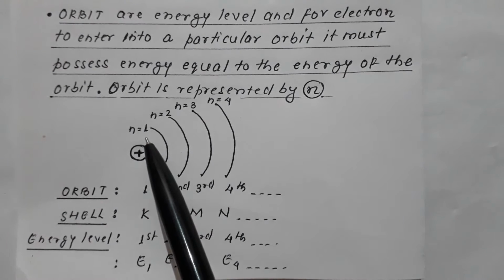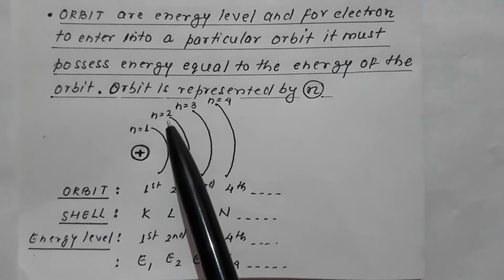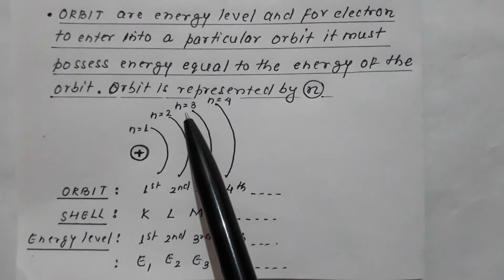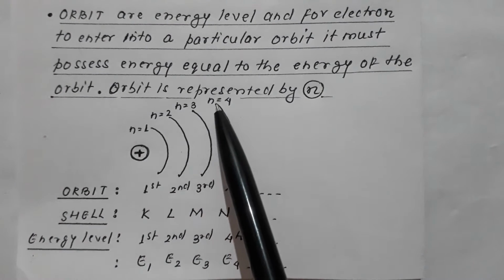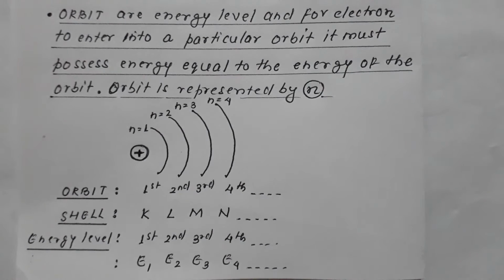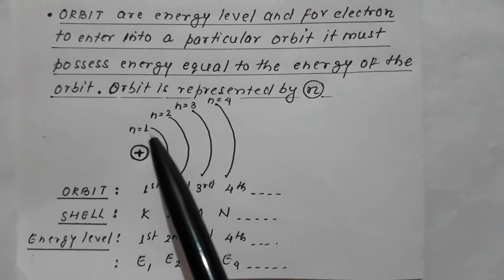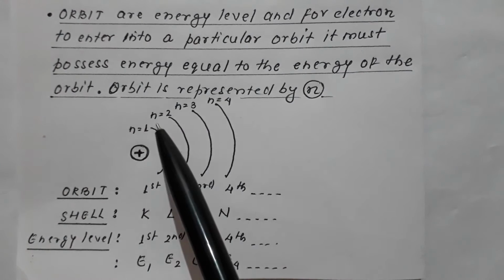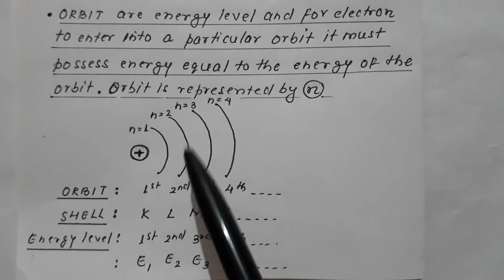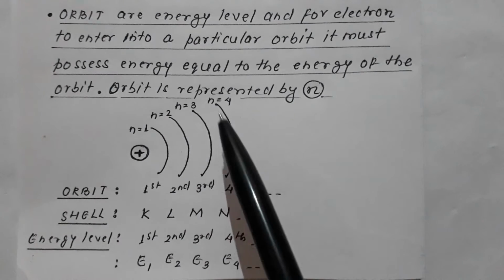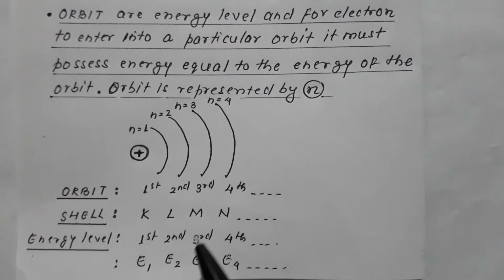For the first orbit the value of n is 1, for the second orbit n is 2, for the third orbit n is 3, for the fourth orbit n is 4, and so on. So remember, n equal to 1 means first orbit, n equal to 2 means second orbit, n equal to 3 means third orbit, n equal to 4 means fourth orbit.